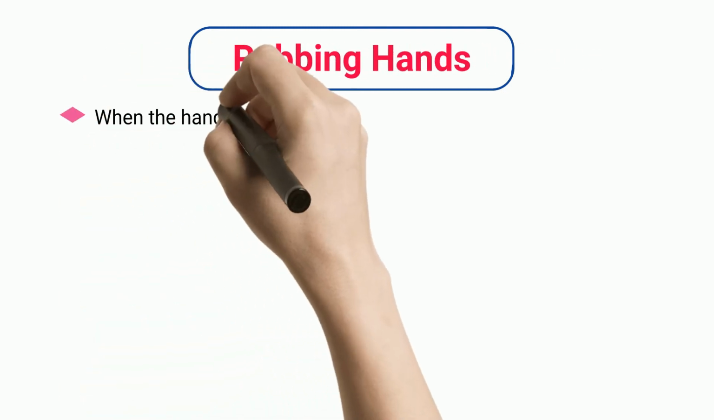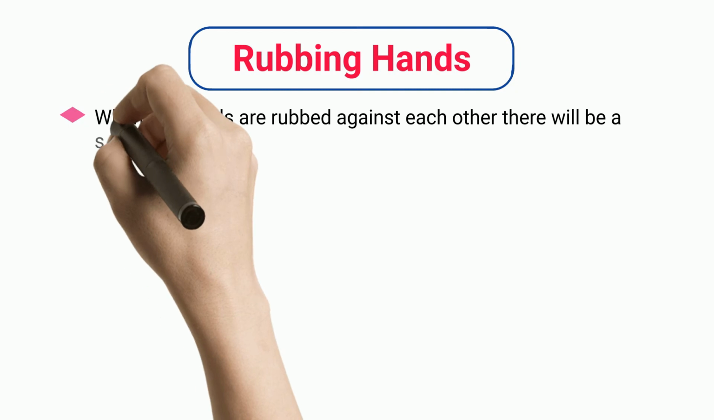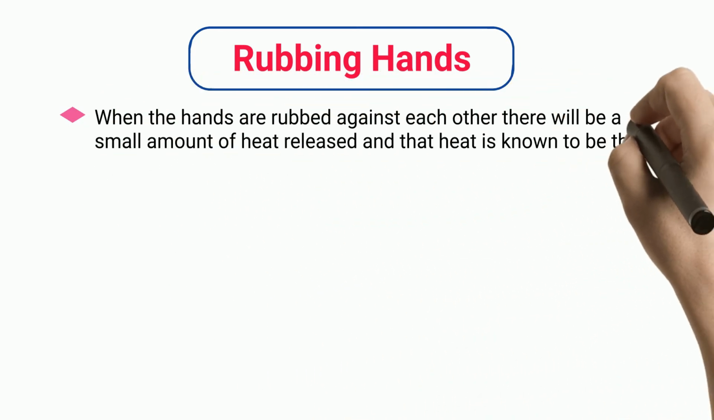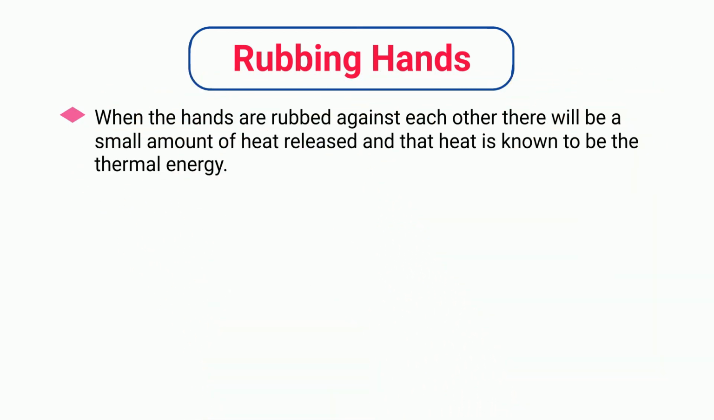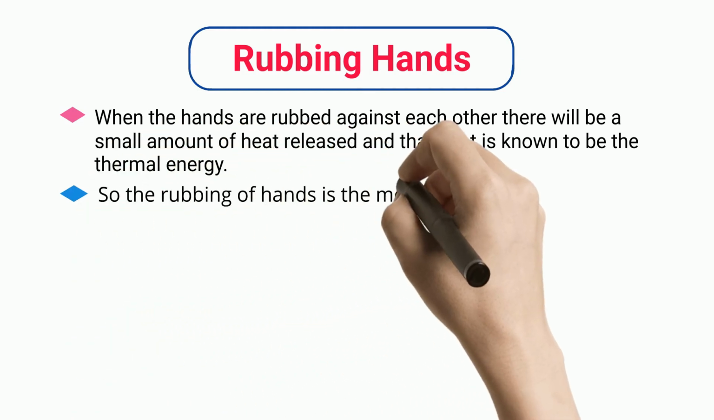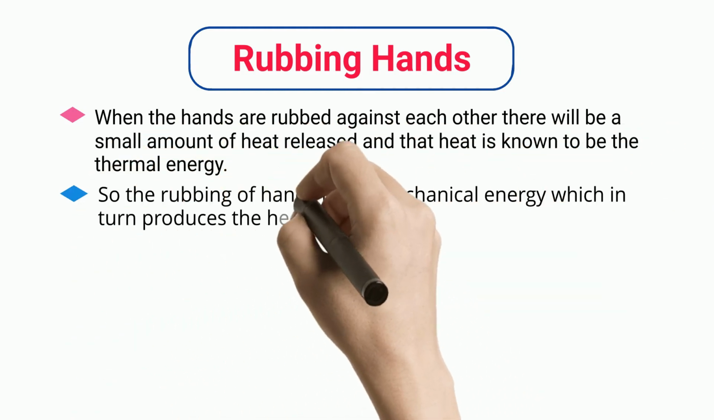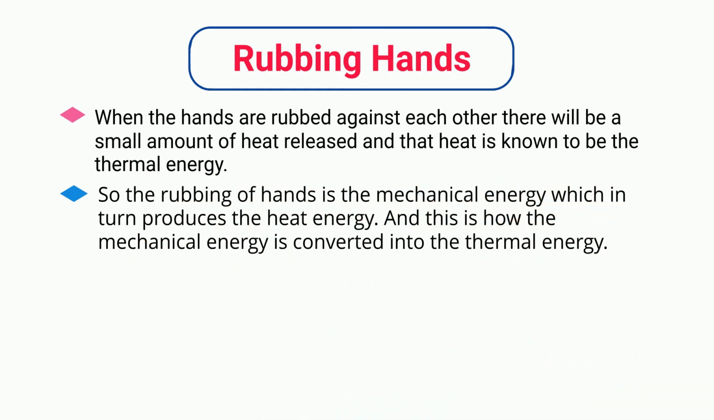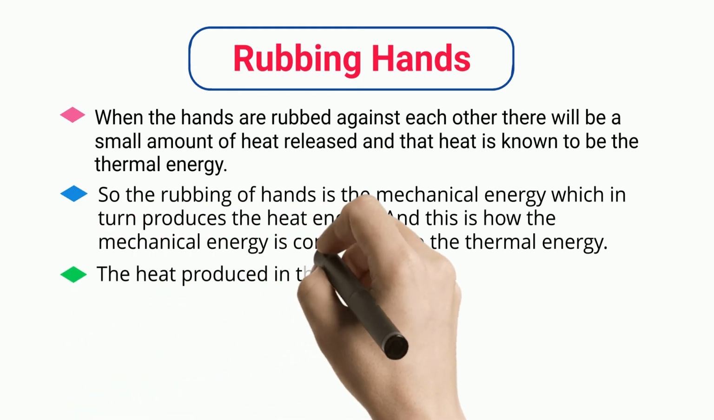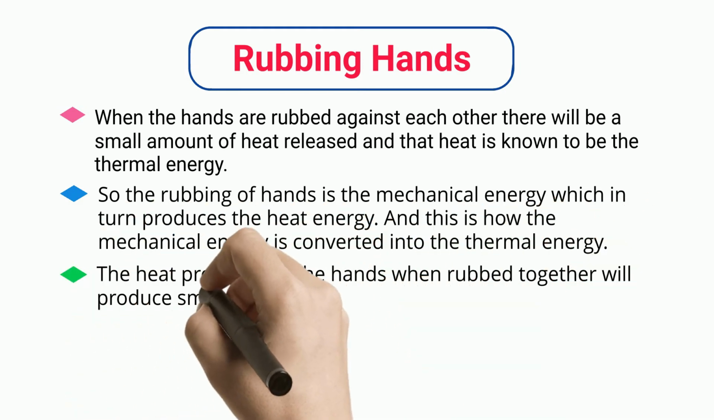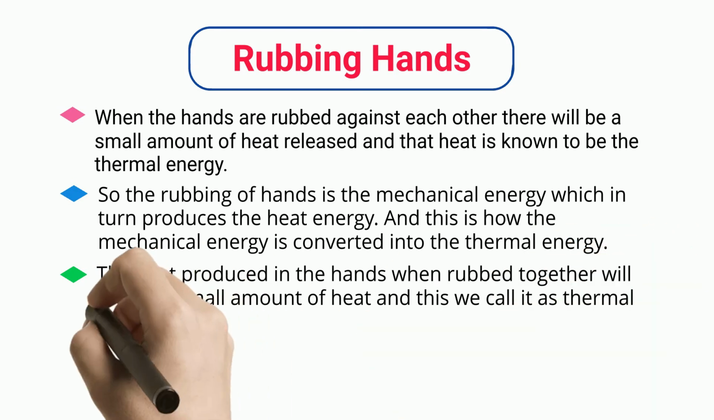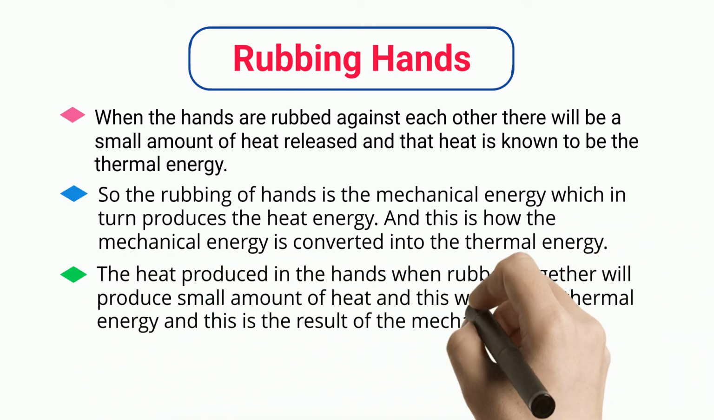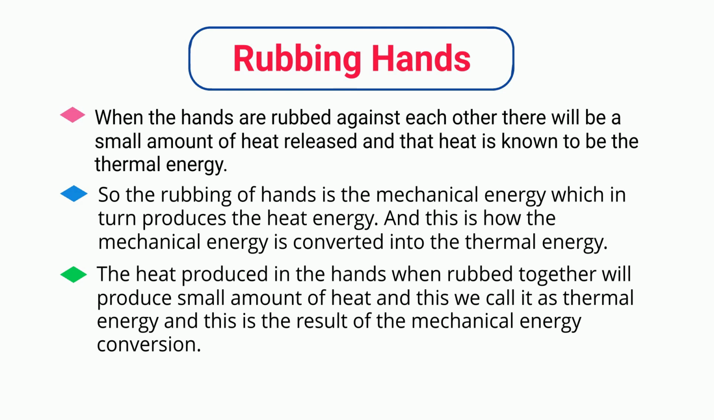Rubbing hands. When the hands are rubbed against each other, a small amount of heat is released, and that heat is known as thermal energy. So the rubbing of hands is the mechanical energy, which in turn produces heat energy. And this is how mechanical energy is converted into thermal energy. The heat produced in the hands when rubbed together is a small amount of heat, and we call it thermal energy, the result of mechanical energy conversion.